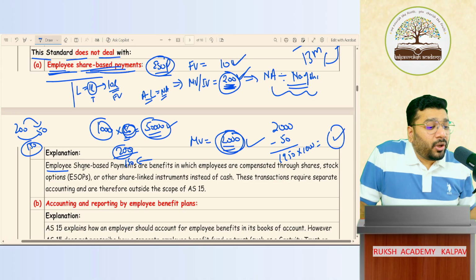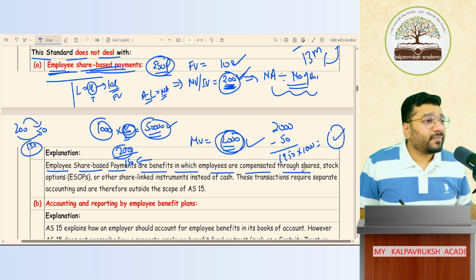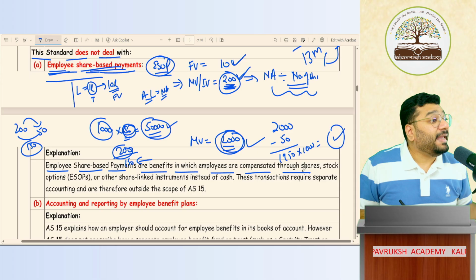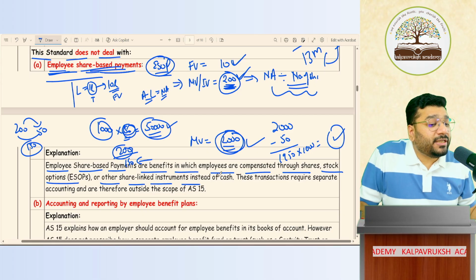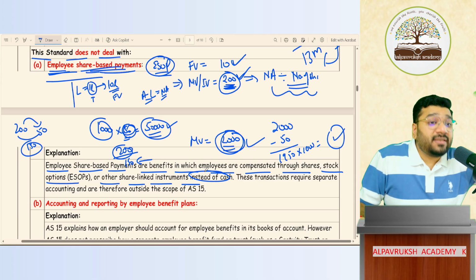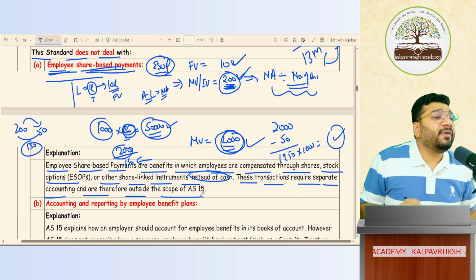So employee share-based payments are benefits in which the employer compensates through shares. So I'm giving Lakshita salary. I'm giving Lakshita a share of profit. Apart from that, I'm giving Lakshita shares of the company, stock of the company, and other instruments linked to shares instead of cash. Means apart from cash, I'm also giving her ESOPs, which are linked to the share capital. These transactions require separate accounting and therefore are outside the scope of AS 15.